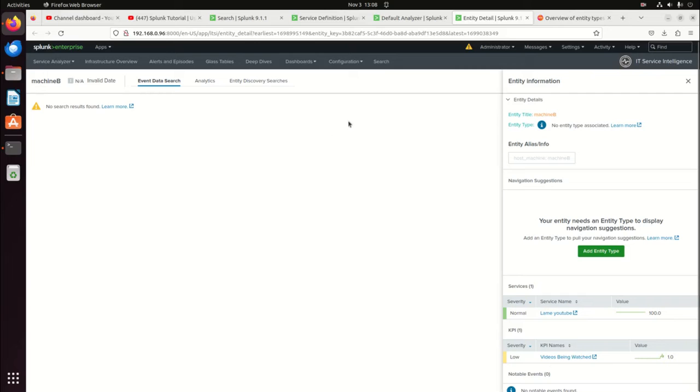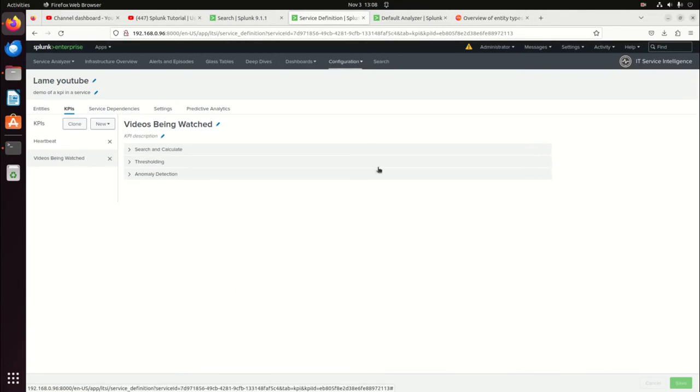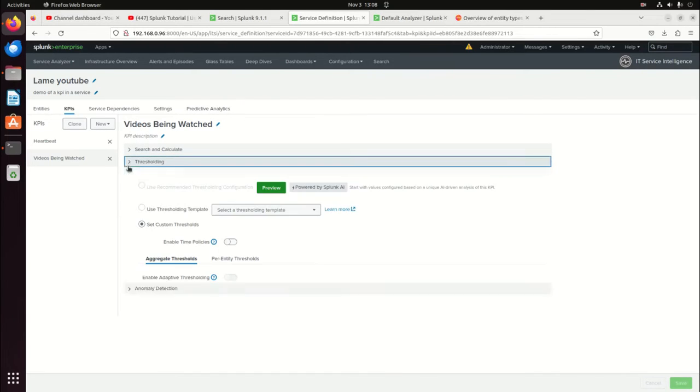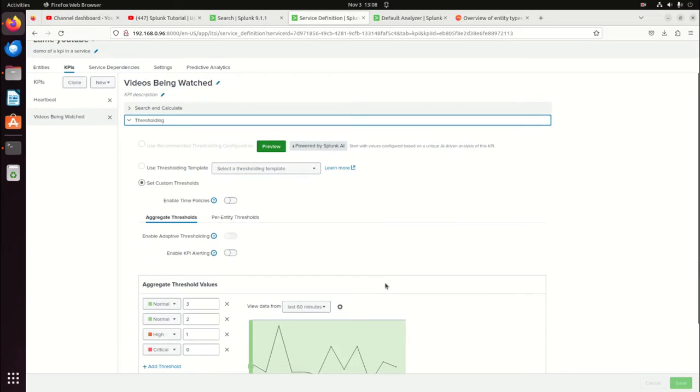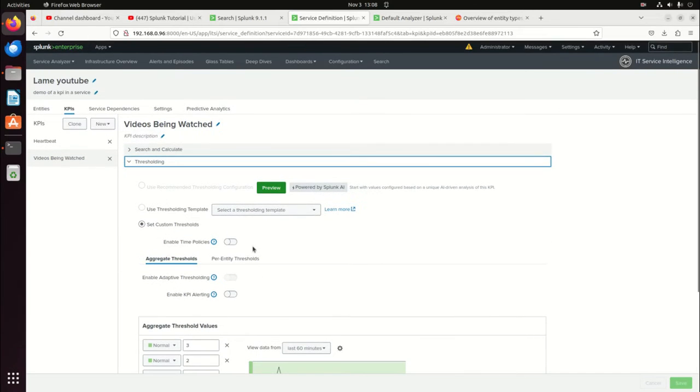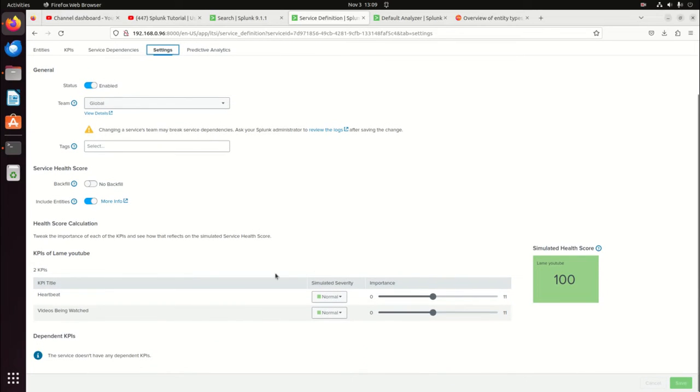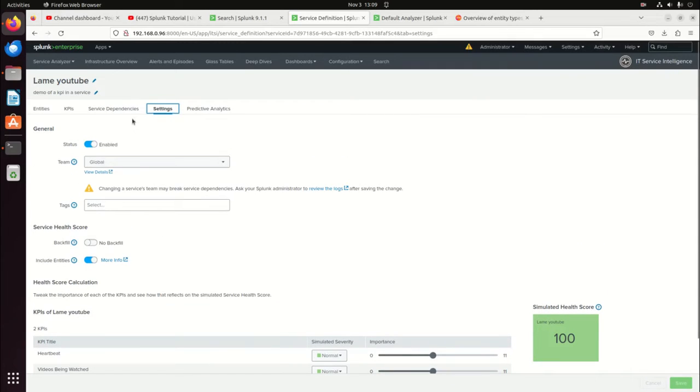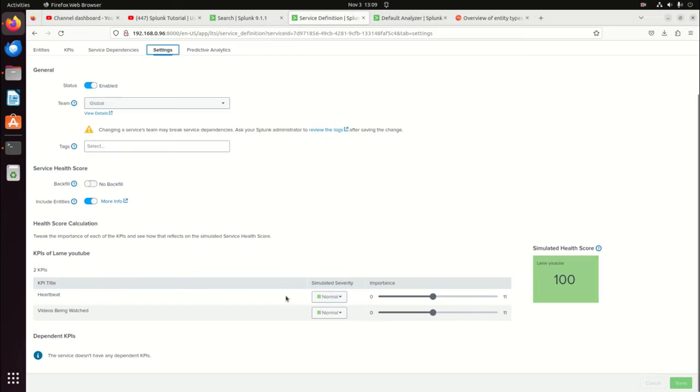I don't have anything here, so we're not going to go into this search at the moment. Let's go back to my service, and we can do thresholding. What we've got here is we can say how much value each of these KPIs carries. So what I did is I came over to settings, and I said the heartbeat is worth 50% of the score and videos being watched is worth 50% of the score.